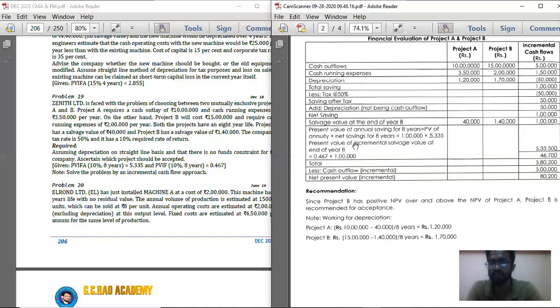So below that record present value of cash inflows. Below that, first arrow mark, present value of net savings. How much is the net savings? 1 lakh. So present value of net savings, open a bracket, 1 lakh into how much is the annuity factor? 5.335. So 1 lakh into 5.335. In the incremental cash flows column, record 5,33,500. And below that, second arrow mark.